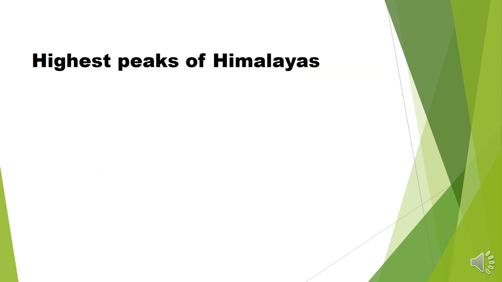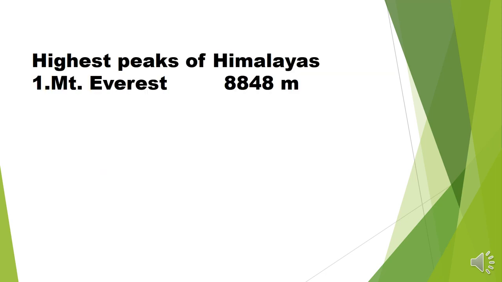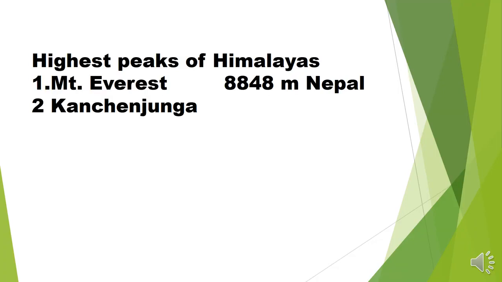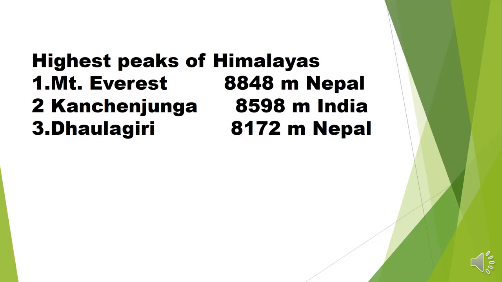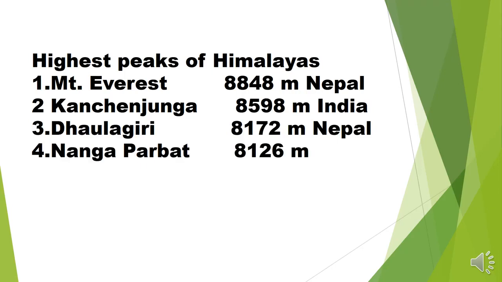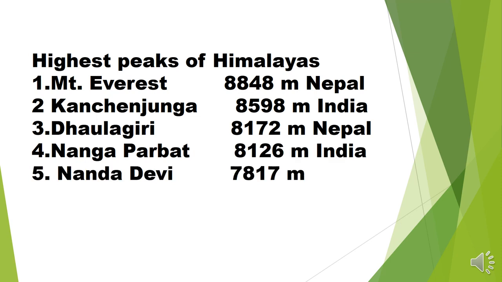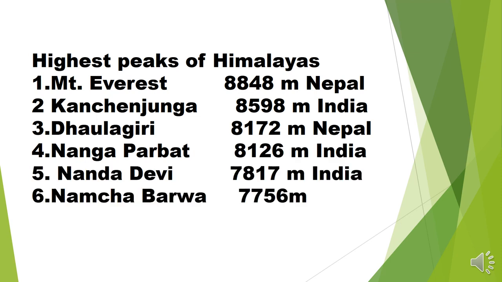Highest peaks of the Himalayas. Different types of peaks are found in the Himalaya, but the highest peak in the world is Mount Everest, and its height is 8848 meters in Nepal. Kanchenjunga is the highest peak in India, and it is located in Sikkim. Its height is 8598 meters in India.